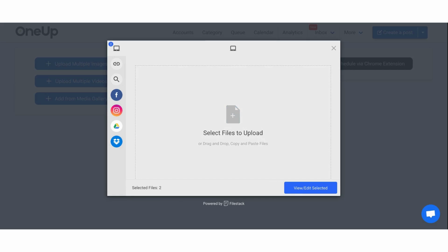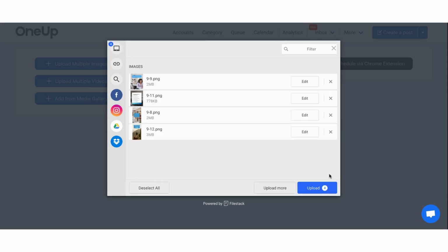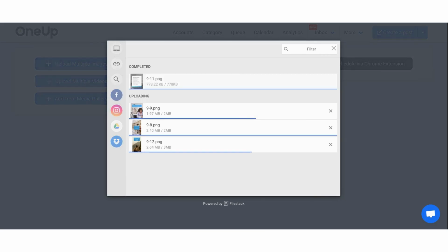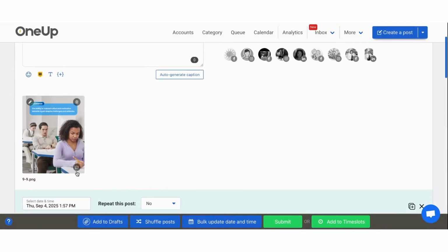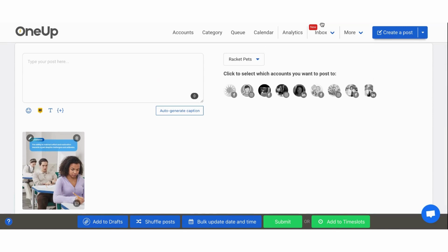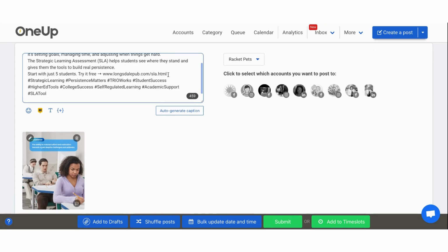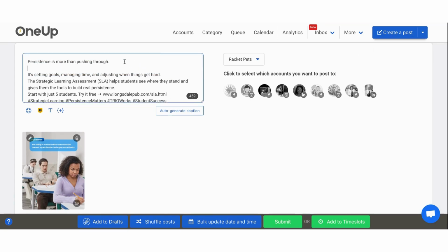I don't have any reels that I'm scheduling this week, so if I did, I'd go do it separately. I don't have any carousels this week either. So I'm going to go to upload. And then this is my 9.9 post. So I go to my document where I have my 9.9 copy, and I copy and paste it. And I come over here and I paste it. I just got to separate it out.